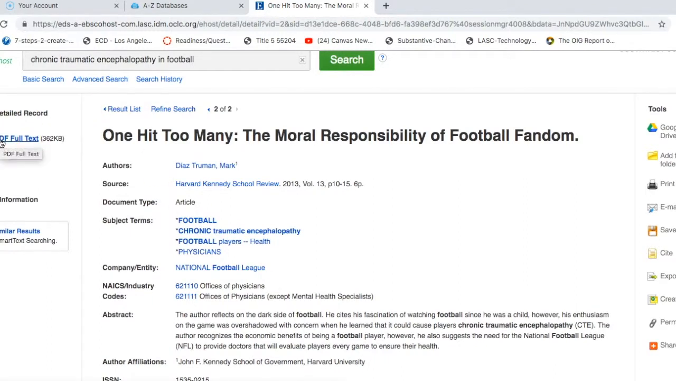Most articles will be available as a PDF full text, and that's really nice because you can save it to your computer, you can print it out if you'd like, but it's really nice to be able to save your sources and have them to access later, even if you're not online. Every once in a while, you'll see one that just says HTML full text, which just means it's going to take you to a website with the full text. But either way, since I selected full text in my search, it will only show me full text articles.